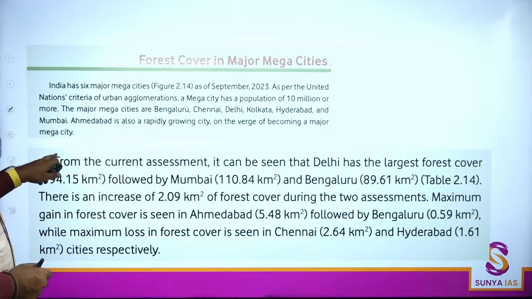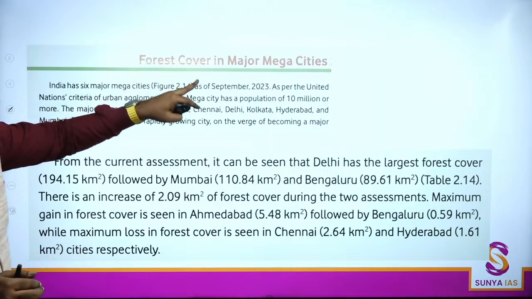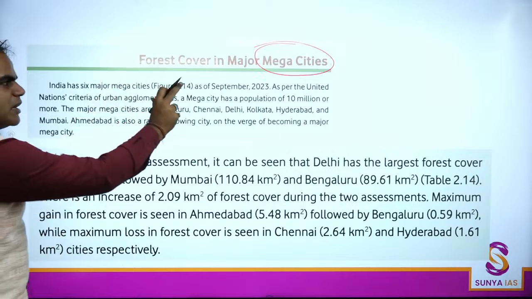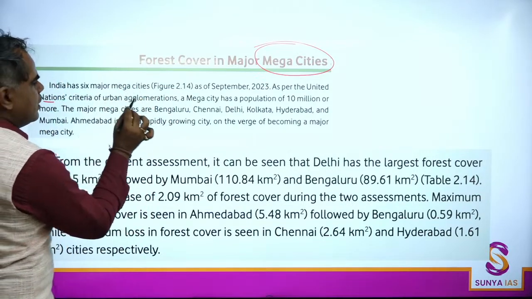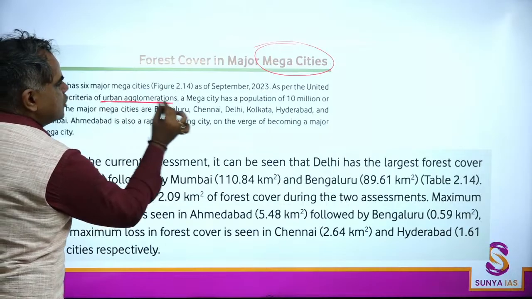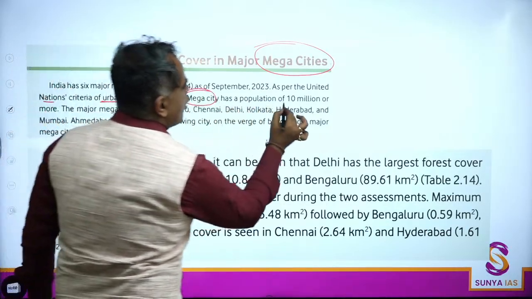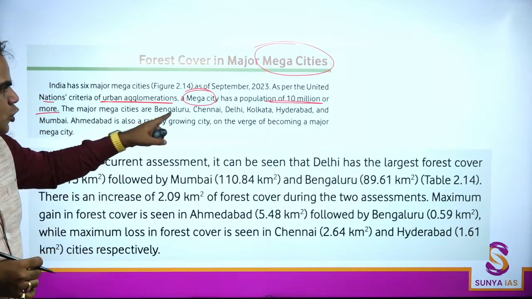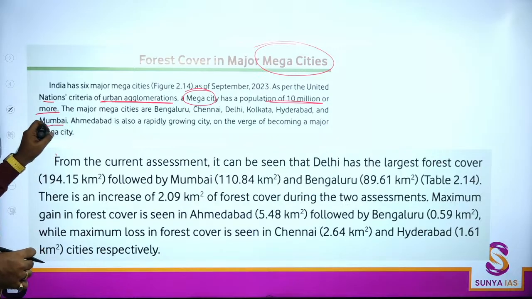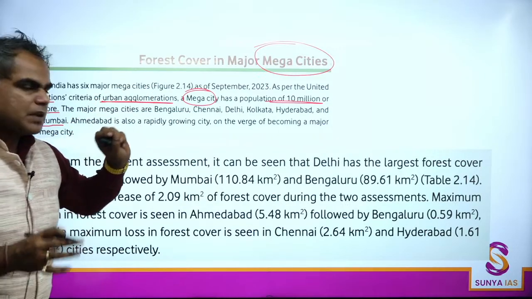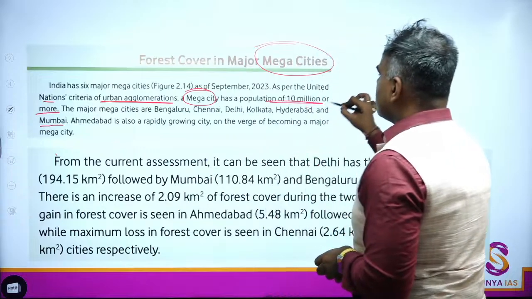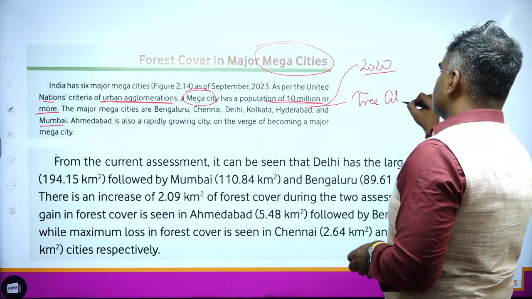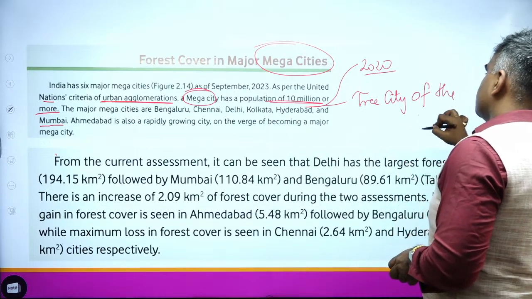Then one more thing is mentioned related to cities, mega cities: forest cover in major mega cities. They have mentioned in the report that as per the UN's criteria of urban agglomeration, a mega city is something which has a population of 10 million or more. According to that, we have Bangalore, Chennai, Delhi, Kolkata, Hyderabad, Mumbai as these mega cities. Remember, Hyderabad in 2020 was given the title Tree City of the World.